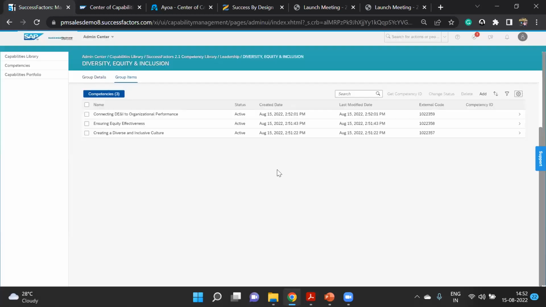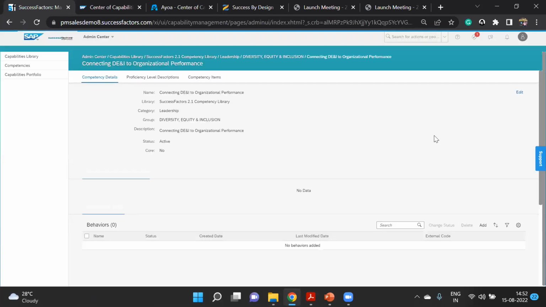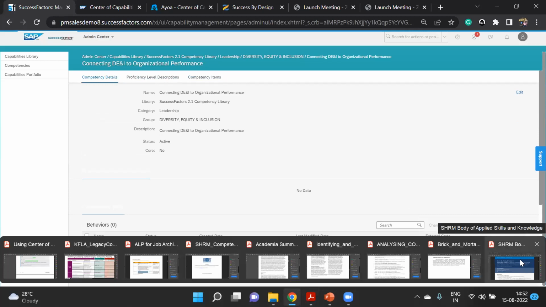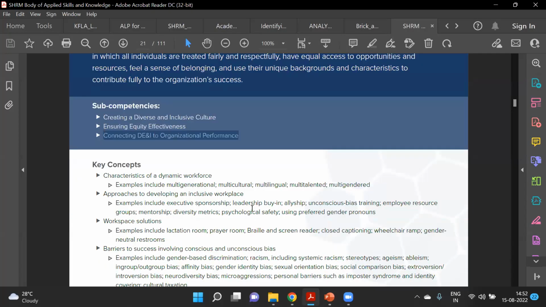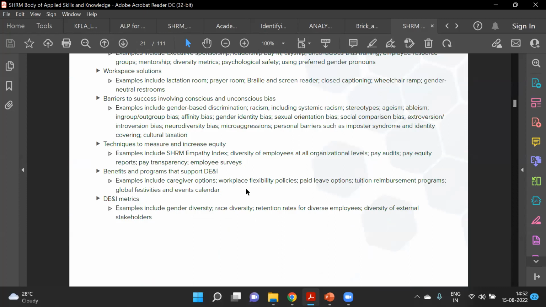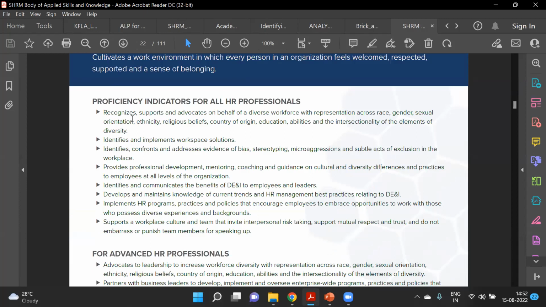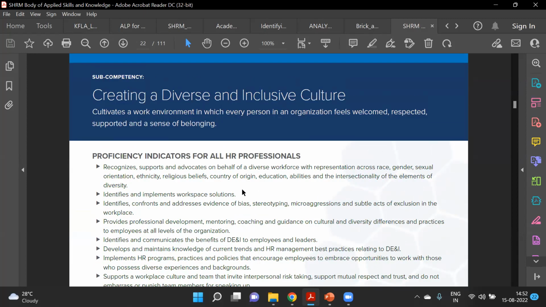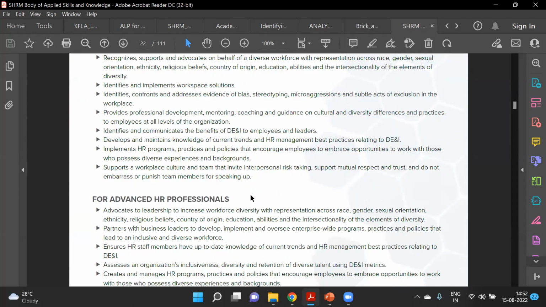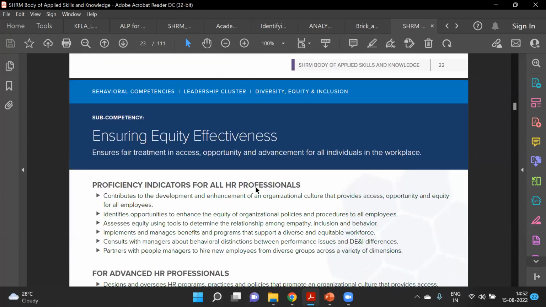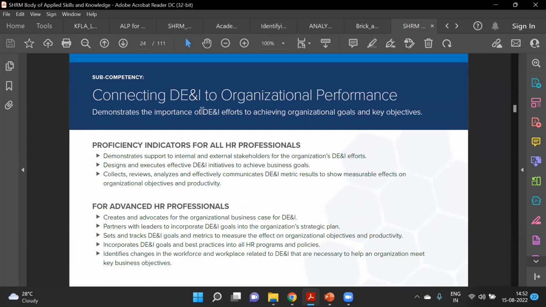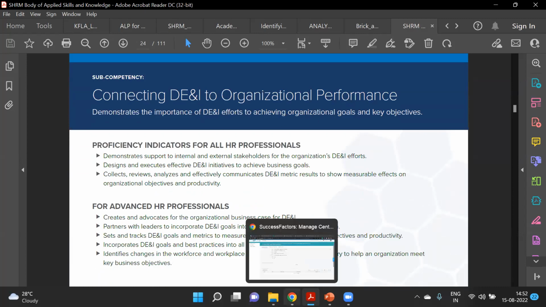And what is next? Suppose you go for a particular competency, let's say connecting DEI to organizational performance. Here you can add behavior. For that competency, what are the behaviors expected? So let's say I'm talking about connecting DEI to the organizational performance, right? Those behaviors, or the proficiency indicators, are already available. Whenever you have a particular competency, like this one, connecting DEI to organizational performance, this is very readily available.